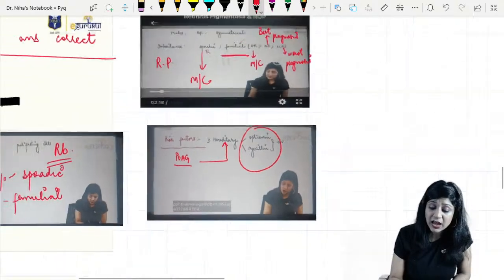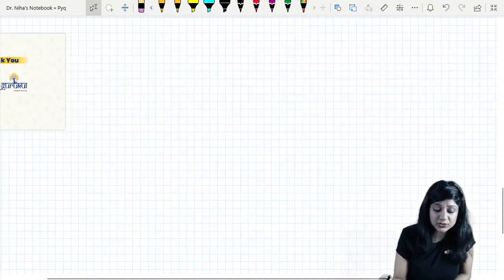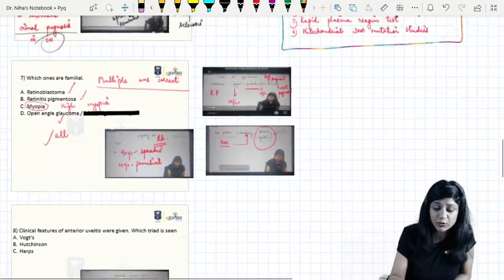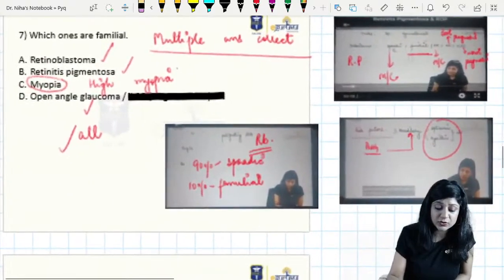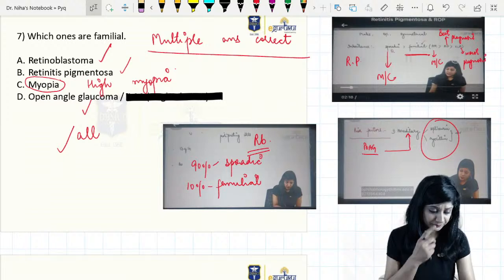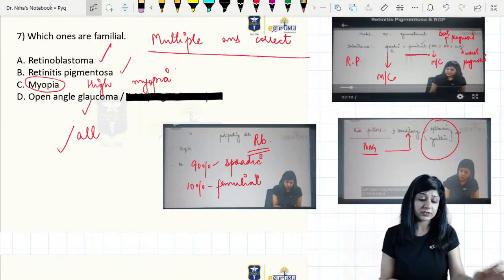So if all the four options were there in the question, they had given this answer, then the answer will be all. In this question also you will have all. All of the above was in the options? Yes. So all of the following was present.